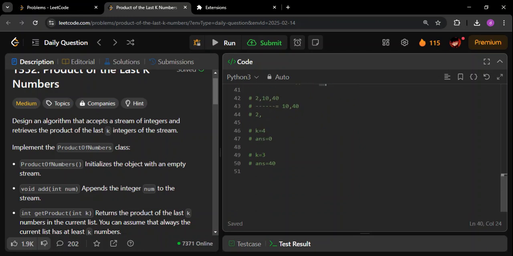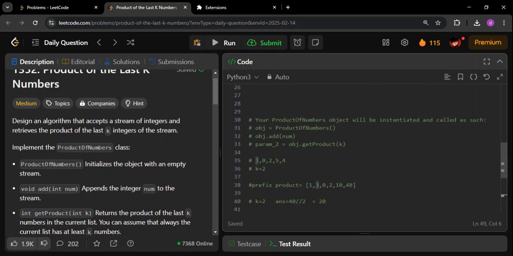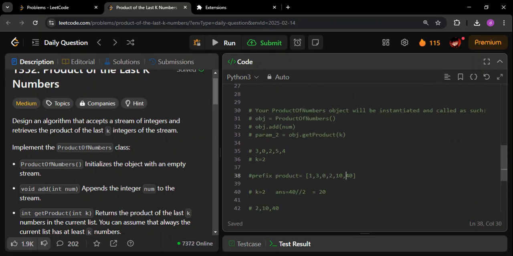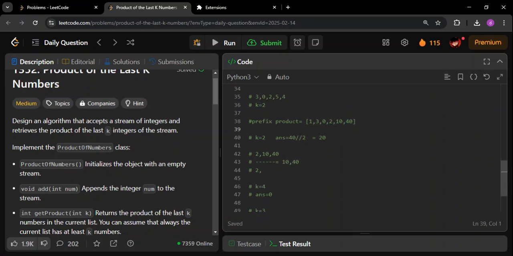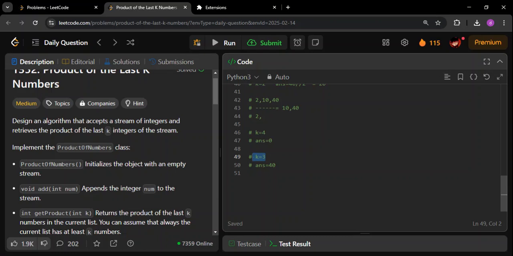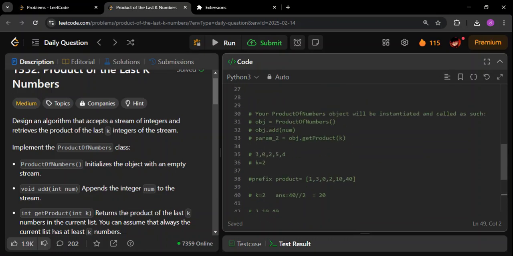So what we have to do here is, whenever you get a scenario where you have to divide by 0, in that case we will simply skip the division and return the last element as it is. If you see what is happening, the answer for k equal to 3, ideally what should be done, 40 divided by 3+1, which is 4, so the fourth last number, which is 0. 40 divided by 0, but we are not going to do that. I will simply return 40 in this case, because division by 0 is not possible.